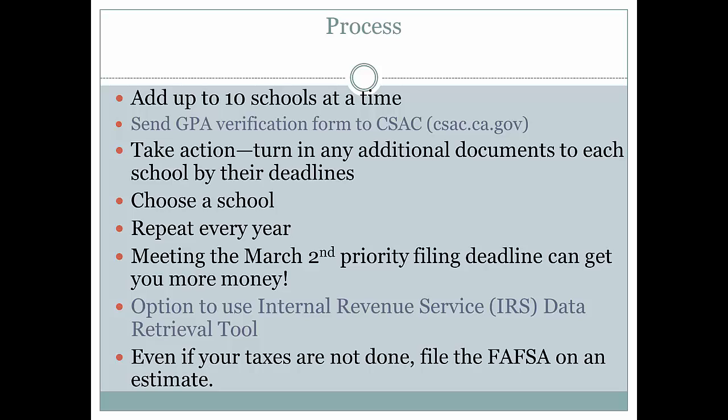If you are filing your FAFSA before the March 2nd deadline and your taxes are not complete yet, since they are not due to the IRS until April, then still file your FAFSA and just make an educated estimate of what your tax information is. A few months later, FAFSA will contact you again to make sure your reported IRS figures are accurate.